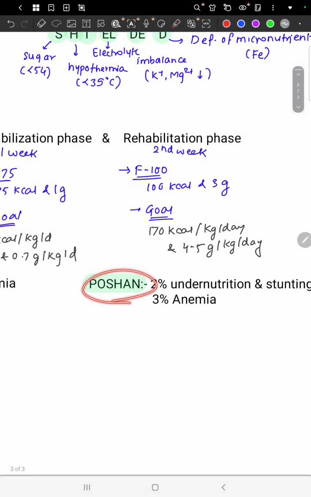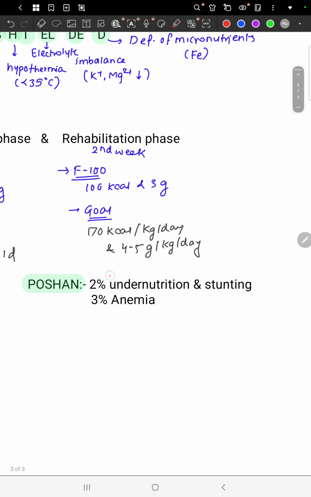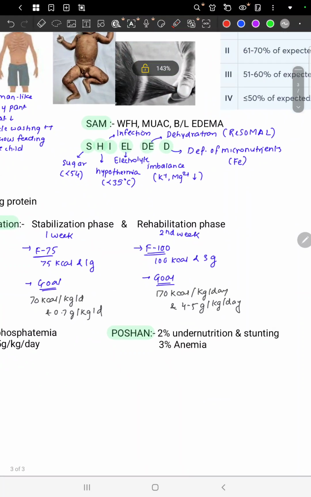Then there is the Poshan Abhiyan, that is the Prime Minister's overarching scheme for nutrition and anemia. It was launched in March 2018, focusing on the first 1000 days. It deals with nutritional problems: undernutrition and stunting prevalence should be decreased by 2% each, and anemia prevalence should be decreased by 3%. So this is important about this topic, that is malnutrition.